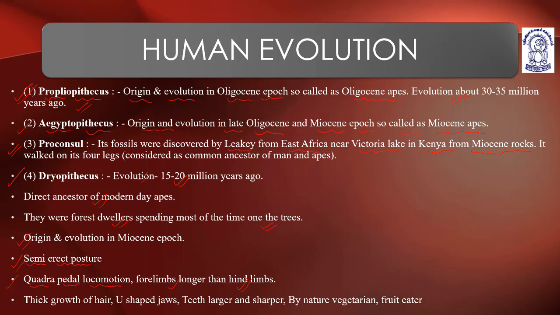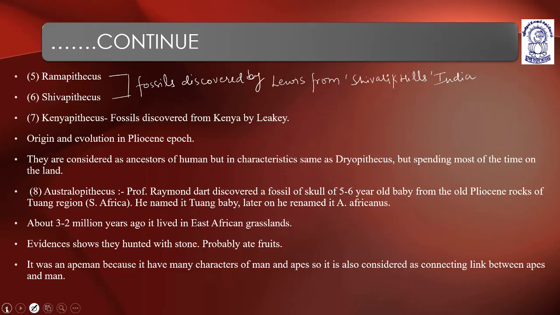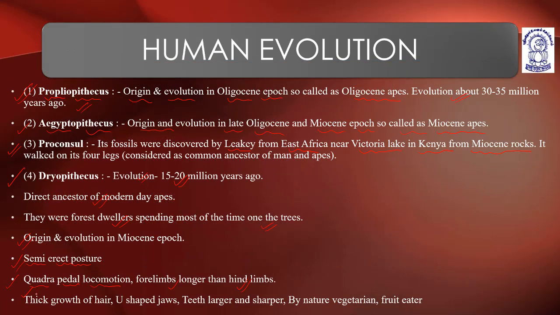Forelimbs are longer than hind limbs, and they show thick growth of hair, U-shaped jaws, and teeth that are larger and sharper.